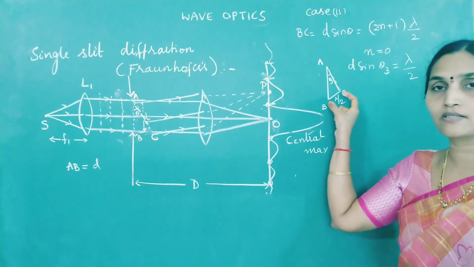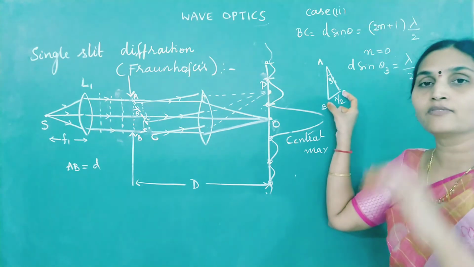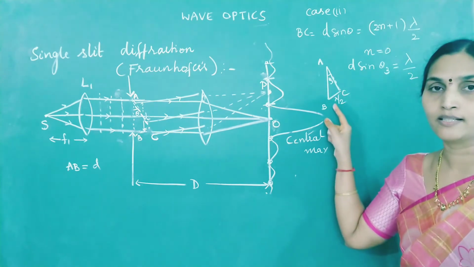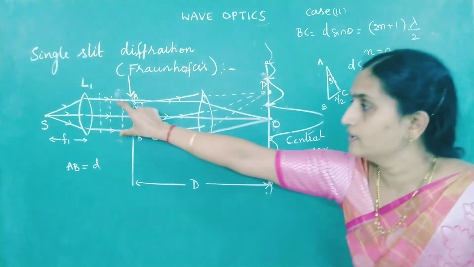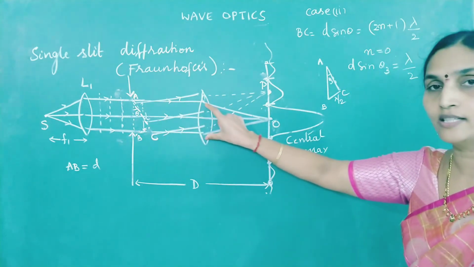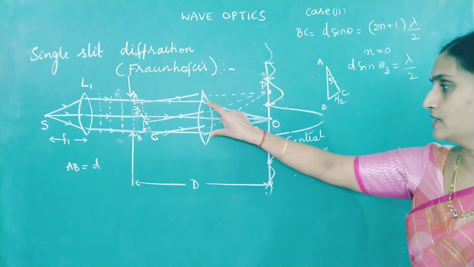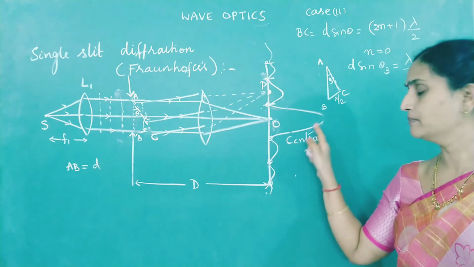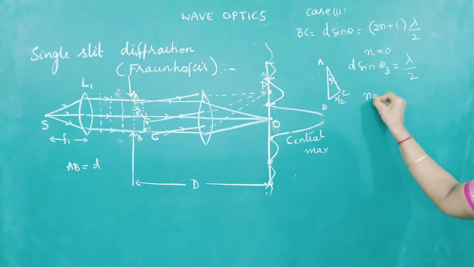Say this distance becomes anything greater than lambda by 2, Fresnel has explained it by division of the slit into half period zones. Now no division is possible since there is no interference taking place. The whole slit is contributing to the intensity. If light comes from the whole slit without any destructive interference, what is the nature of intensity? Intensity would become bright.